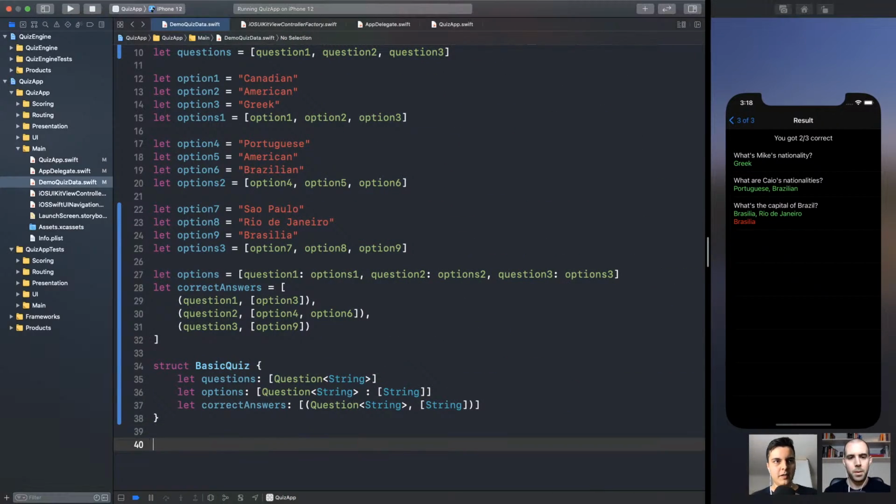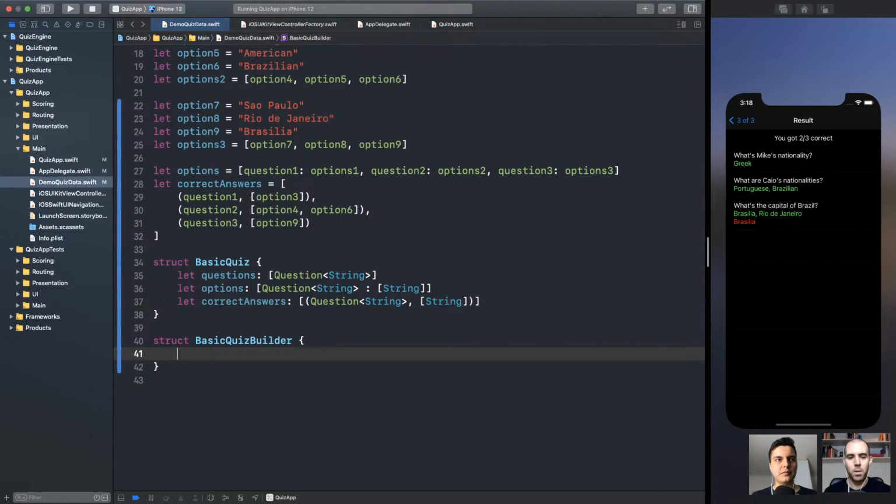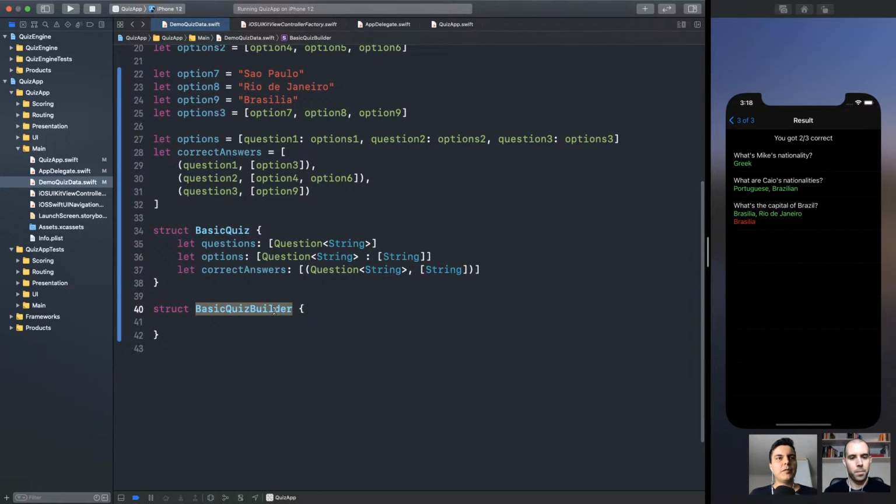All right. So we could create a new struct called a basic quiz builder, which is a builder specific for the basic quiz domain. We don't want to make it reusable. We don't need it right now. And the basic quiz only responsibility is to protect invariants, enforce those invariants when creating a basic quiz.